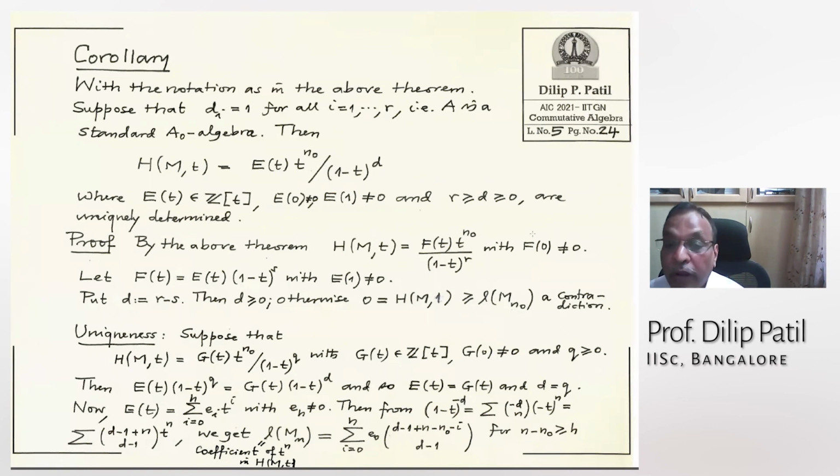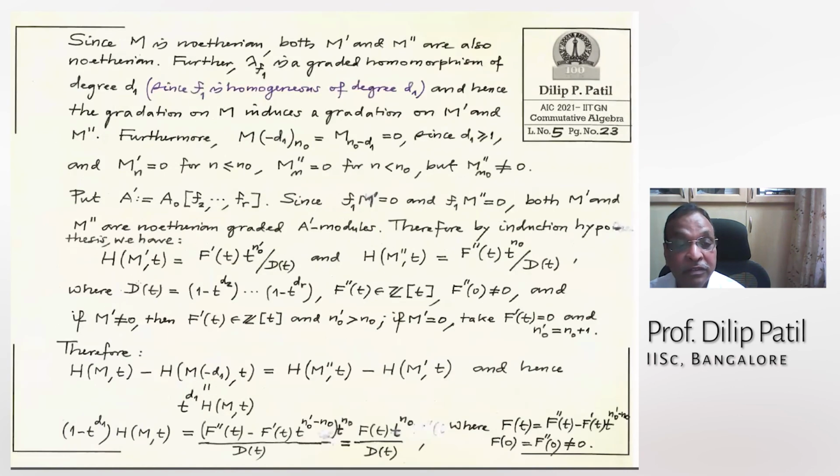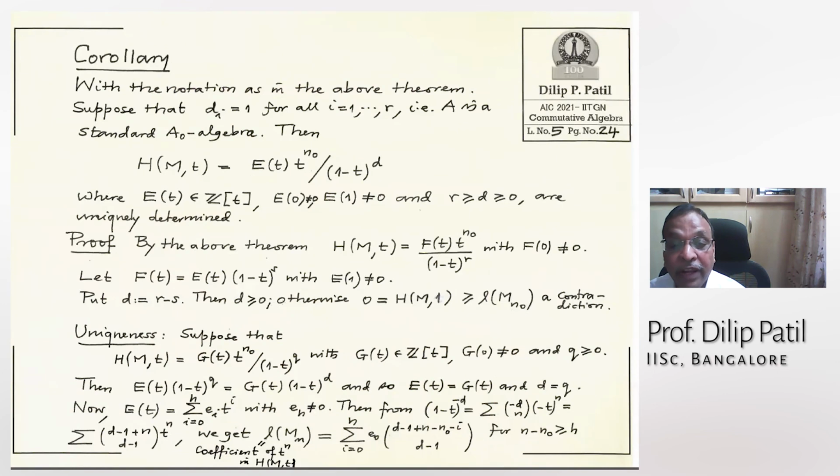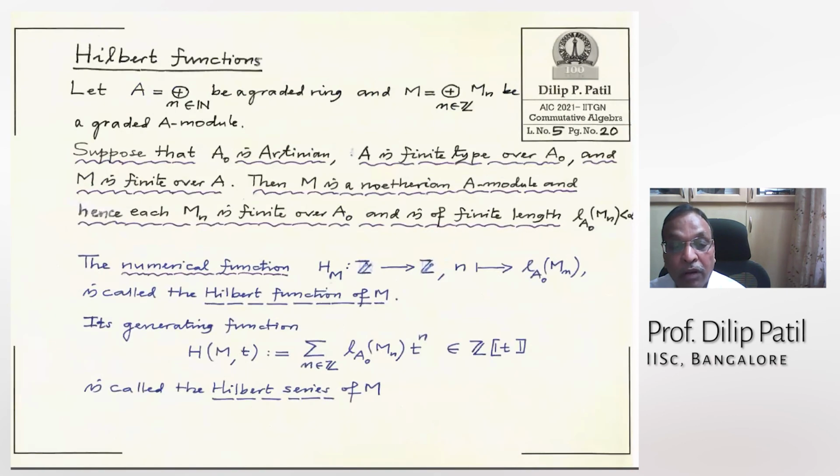Now moreover, I say that this D cannot become negative. It cannot happen that the number of 1 minus T factors in that F is more than R. That's what I'm checking here. Because if D were negative, then what will happen? Take H_M at 1, that is T equal to 1.